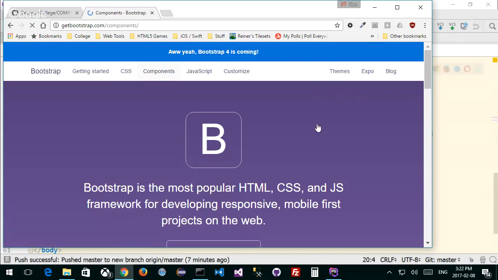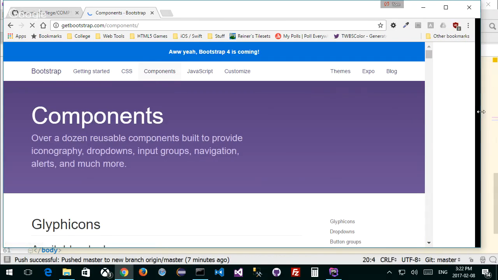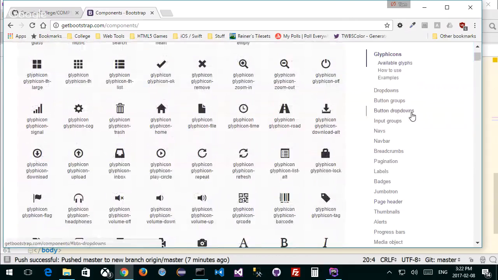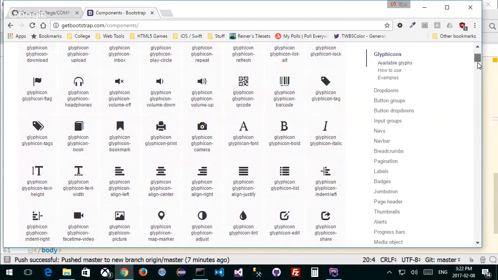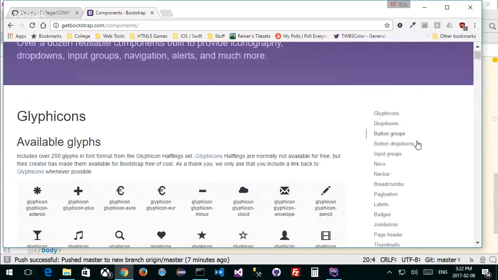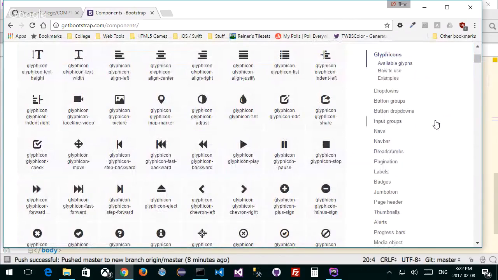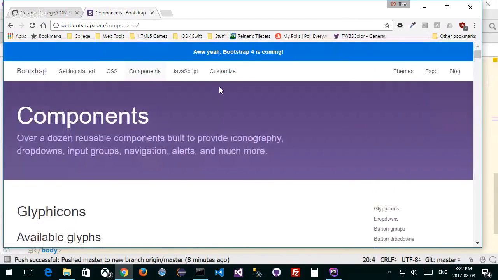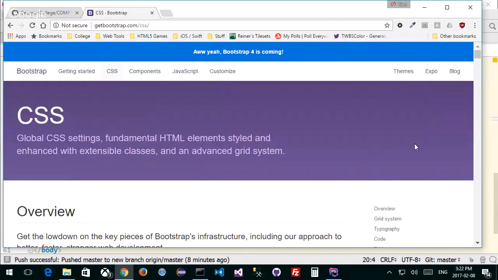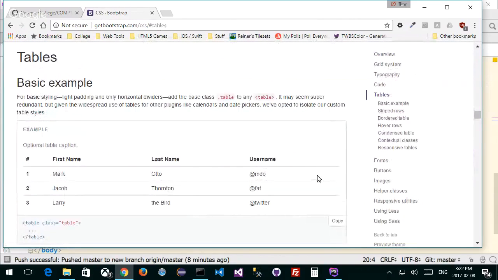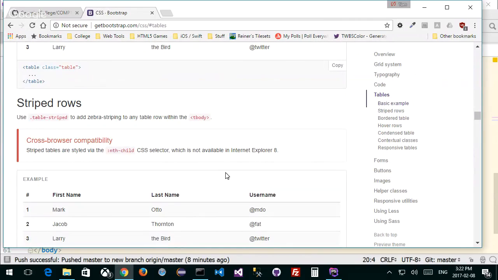I'm going to go to components for a second, and under components for Bootstrap on the right-hand side, there's a bunch of different things here, in terms of labels and nav bars and everything else that we've talked about before. And as I skip down, you can see there's a bunch of stuff. One thing that's missing from our list right here, if I scroll down, is tables, and you can find that under CSS. If you go all the way to the top, click CSS. Under Bootstrap on the right-hand side, you can see tables, and it gives you some good examples of how to make a table, right? It even gives you the code.